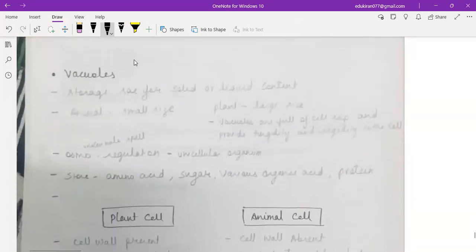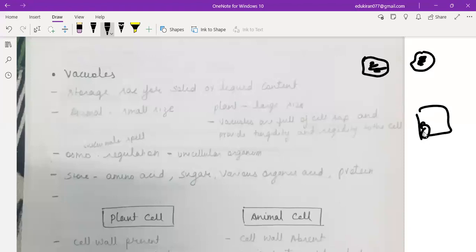Now coming to vacuoles, storage sacs for solid or liquid content. Whatever solid is there, whatever liquid is there, they have different sacs and they store solid here, they store liquid here. In animals they are small in size, in plants large in size. Vacuoles are full of cell sap and provide turgidity and rigidity to the cell, right? So if they are full of sap, of course they will provide rigidity to the cell. And osmoregulation, see, this one is clear. Yeah, ma'am. And then they store amino acids, sugar, various organelles and protein. Done with all the functions.